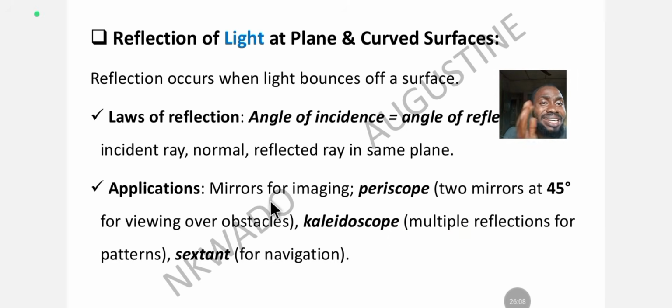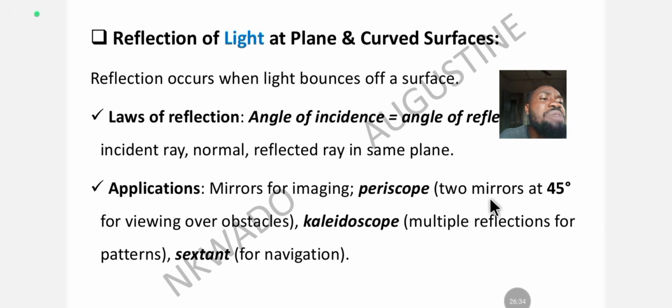And what is the application of reflection of light in a plane or curved surface? The applications include mirrors for imaging. You have plane mirrors and curved mirrors. Another application is the periscope. What is a periscope used for? A periscope is used to view tiny closets, places where your eye cannot enter, places that bend. You use a periscope to view them.